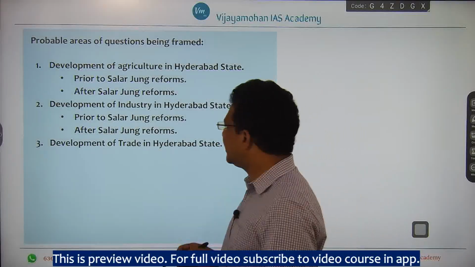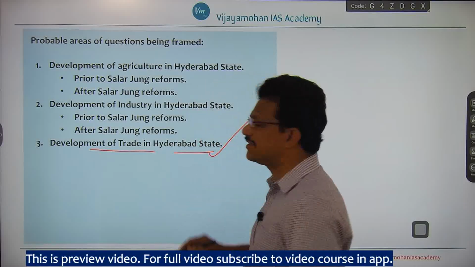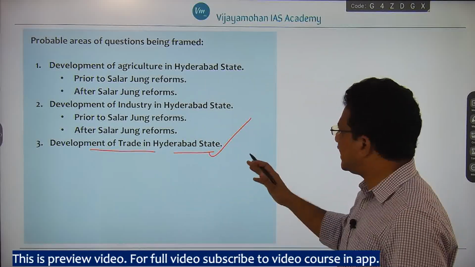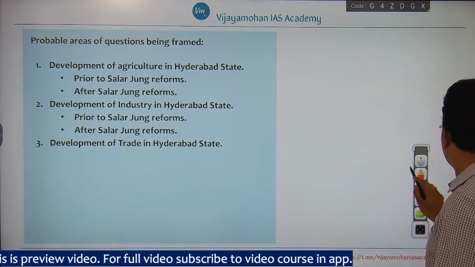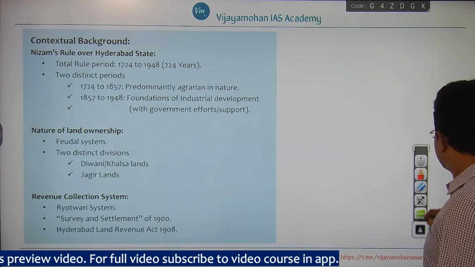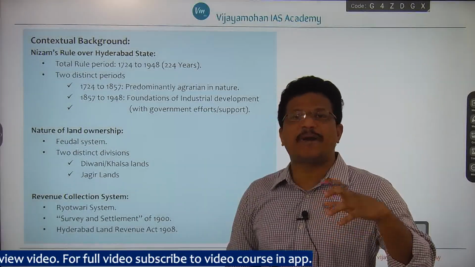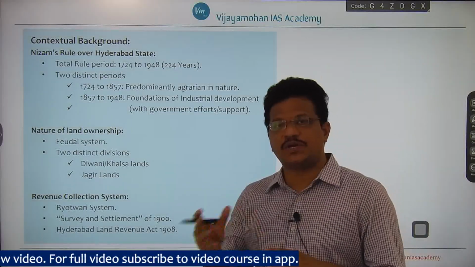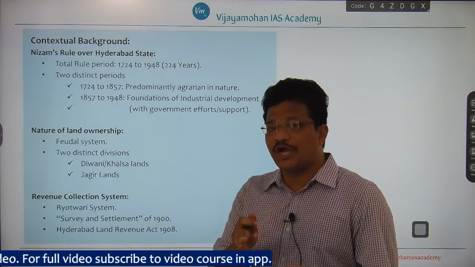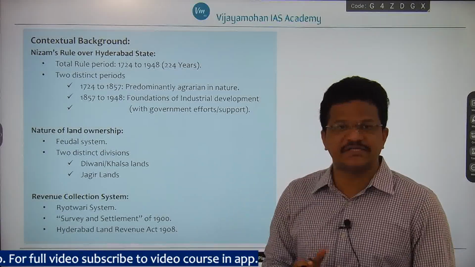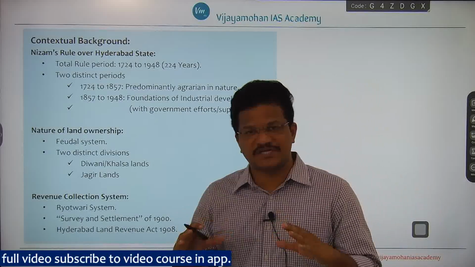And the third area that we need to concentrate on is the development of trade in Hyderabad state, right. This is another area where there is a probability of a question being framed. Now we will first see the contextual or historical background from which we have to study the development of agriculture, industry and trade in the Telangana area of erstwhile Hyderabad state.